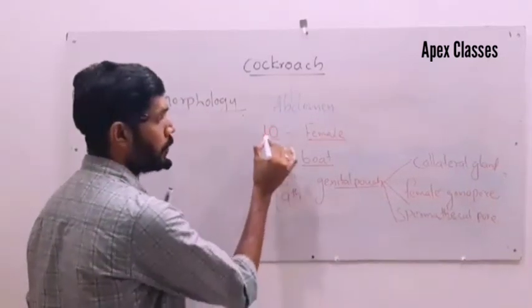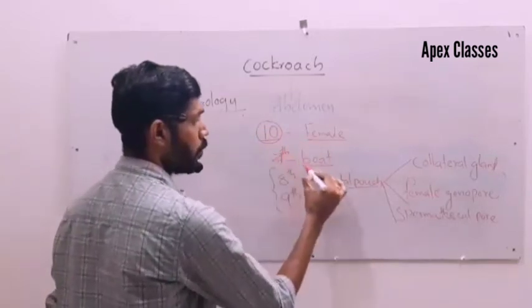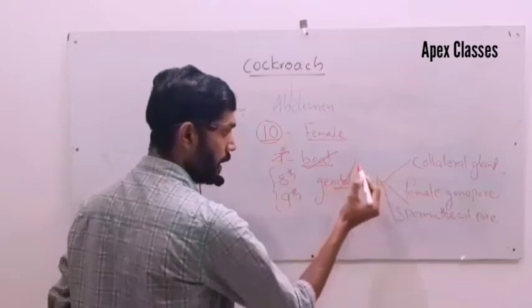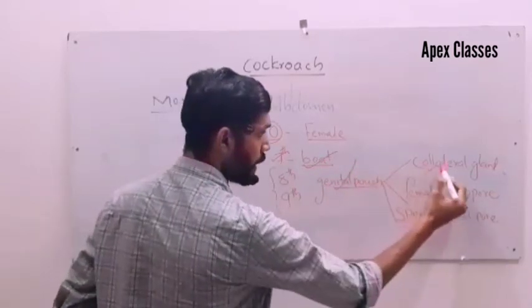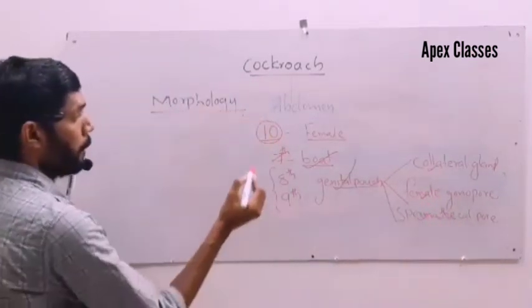So both male and female abdomen consist of 10 segments. In female, seventh sternum is boat shaped. Together with the eighth and ninth sternum it forms its genital pouch. Its anterior part consists of collateral gland, female gonopore, spermathecal pore. Next, male.